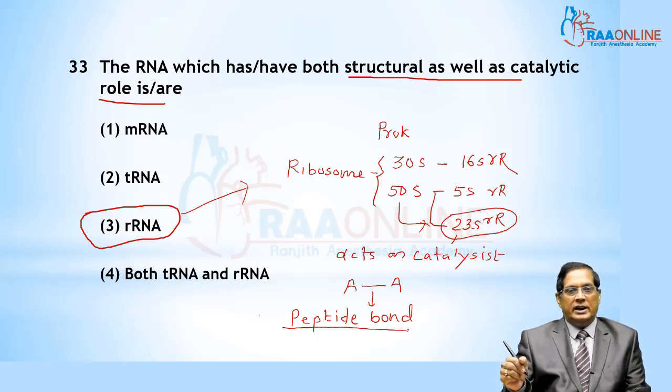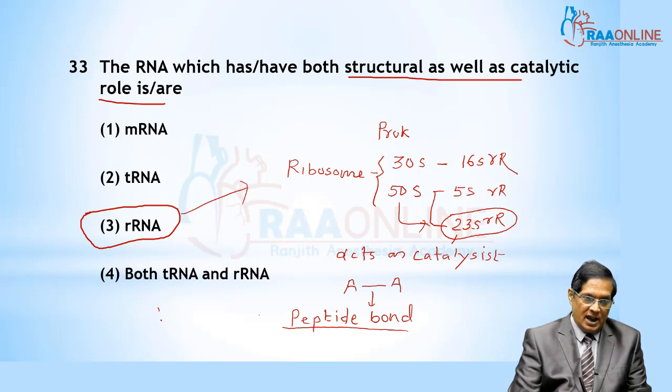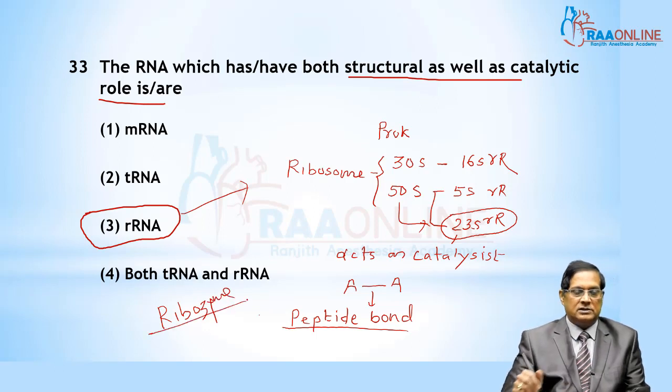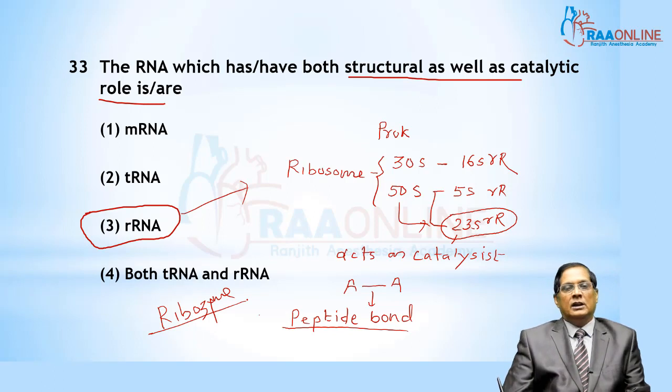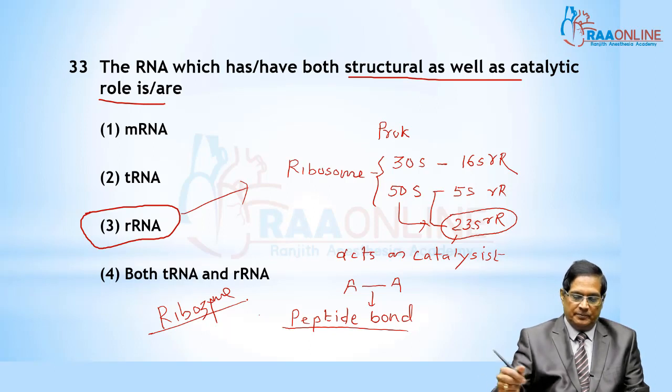So this RNA acts as an enzyme, that is a ribozyme, and this enzyme is totally non-proteinous. Ribozyme is a totally non-proteinous enzyme contained in the 50S unit of the ribosome.